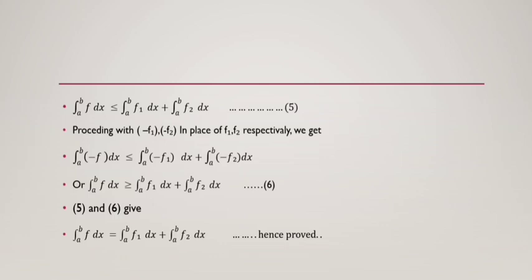Proceeding with -f1 and -f2 in place of f1 and f2 respectively, we get the integration of -f dx from a to b is less than or equal to the integration of -f1 dx from a to b plus the integration of -f2 dx from a to b, or the integration of f dx from a to b is greater than or equal to the integration of f1 dx from a to b plus the integration of f2 dx from a to b. Consider it as equation number 6.